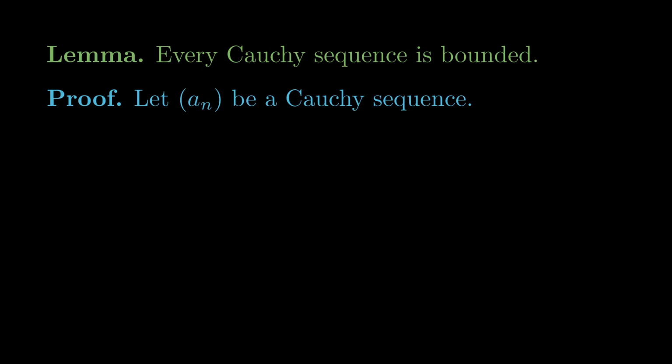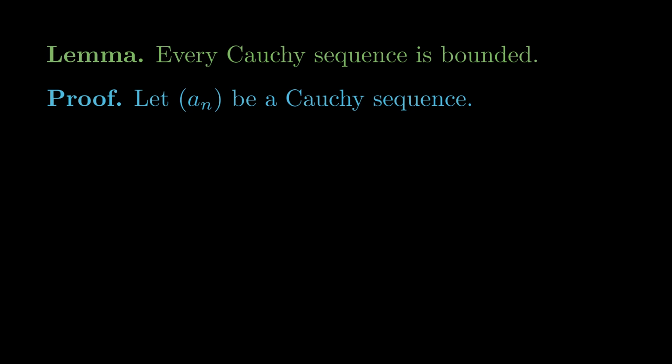We'll complete this proof using a similar technique to ones we've seen before, where we have two parts of the argument: one to control the infinite tail of the sequence, and one to control the finitely many terms at the start. Because we want to be able to take a maximum of all terms in absolute value and say that has to be a bound. But the reason you can't do that generally is because you could have an infinite tail that goes off to one infinity or the other.